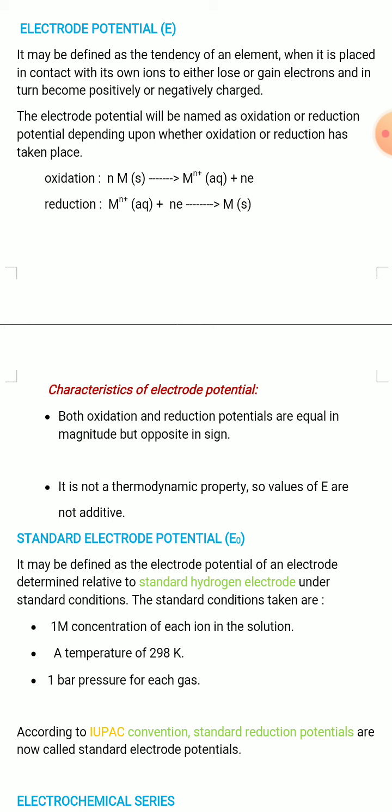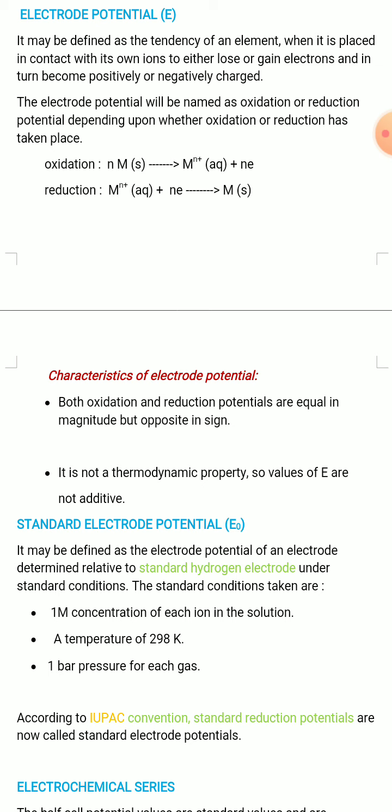We know that oxidation means removal of electrons. That is, when a metal M loses n number of electrons, it becomes M n plus, and this is oxidation. The electrode potential of this oxidation is known as oxidation potential.